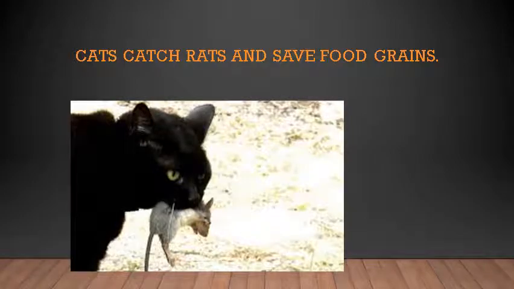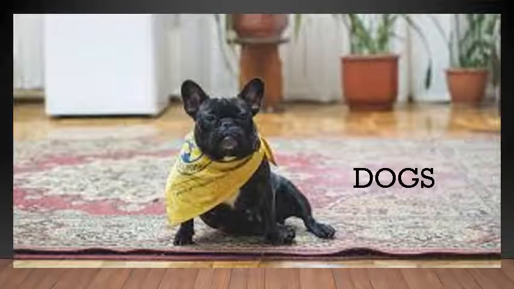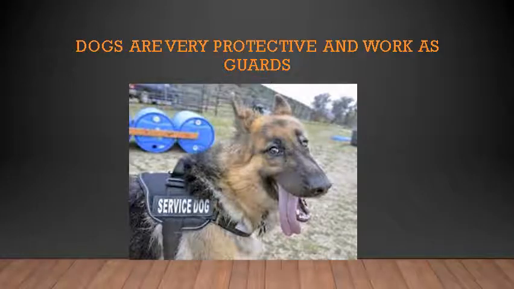Then dogs. Dogs have a very special love with human beings, isn't it? Who doesn't love dogs? We all love dogs. They are very protective and work as guards. These dogs are trained to guard their houses.